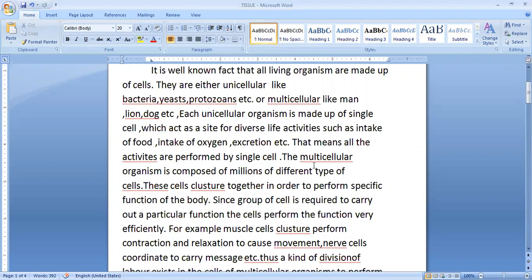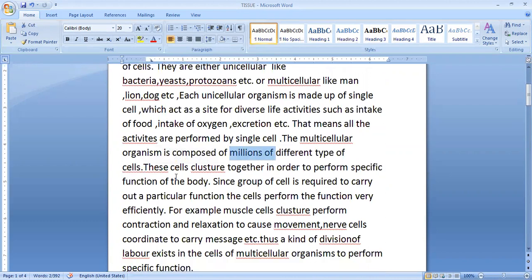But in multicellular organisms, there are millions of different types of cells present. So human beings, dogs, lions, these organisms are multicellular organisms and they are made up of different types of cells, and these cells are in millions inside our body. These cells cluster together in order to perform a specific function of the body. For digestion there will be a group of cells for digesting the food, for excretion there will be a group of cells.